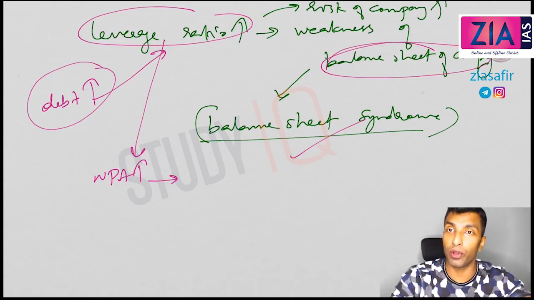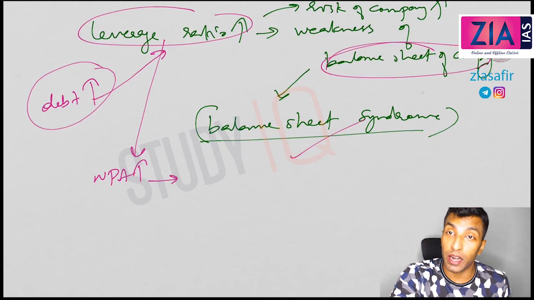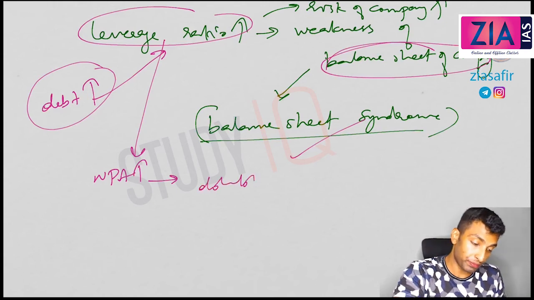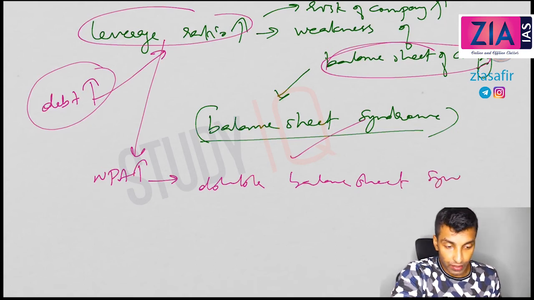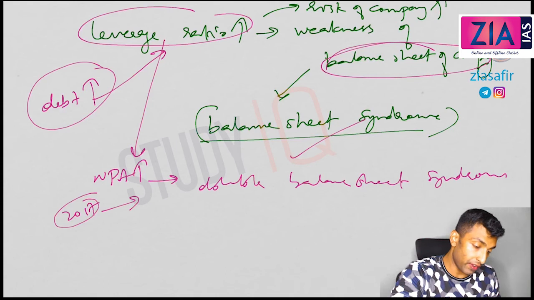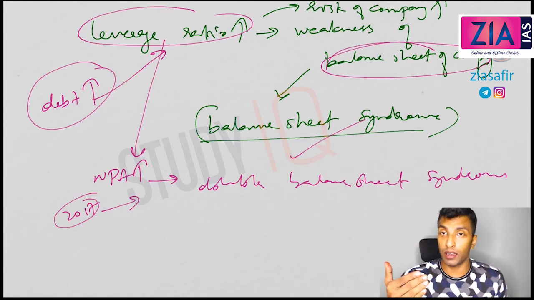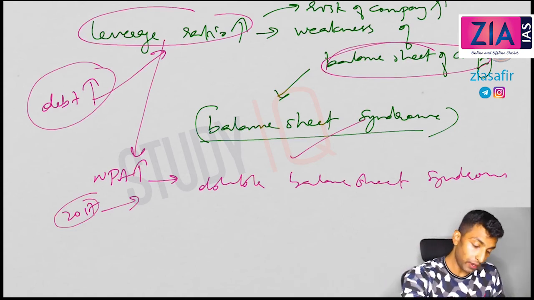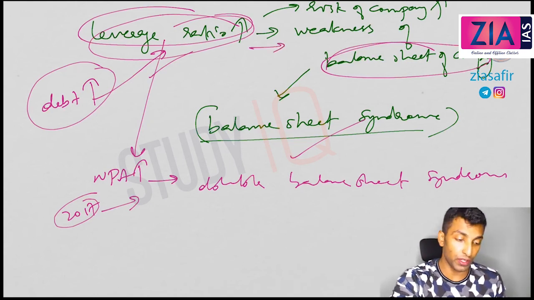So the more the borrowing, there is a problem with the company's balance sheet as well as the balance sheet of the bank, and this is what we call double balance sheet syndrome. Actually, this was mentioned in Economic Survey 2017. It is the most important sign of weakness: high debt and high leverage ratio are the most important sign of weakness of the company.